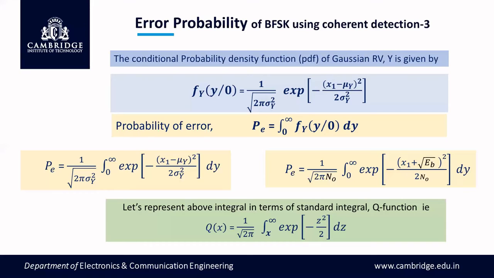The Q function is very important for us because those integrals are tabulated. If you know the x value, Q of x is given in the table available in many books. So now we compare the Q of x equation with the Pe equation. First, minus z square by 2, I compare with this quantity. Minus minus, leave it. So z square by 2 is equal to this quantity, (y plus root Eb) whole square by 2. I equate these two, then I find the value of z, or the value of y. From that I find dy and dz. Then I calculate the limits.